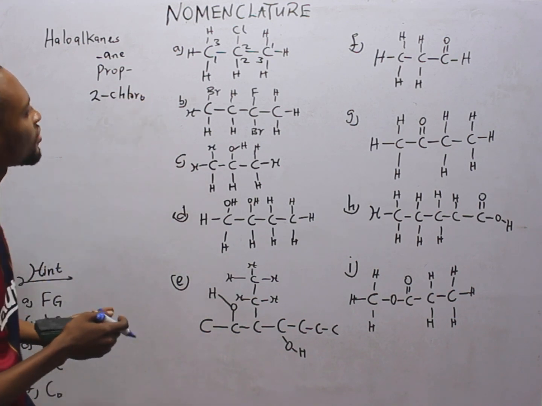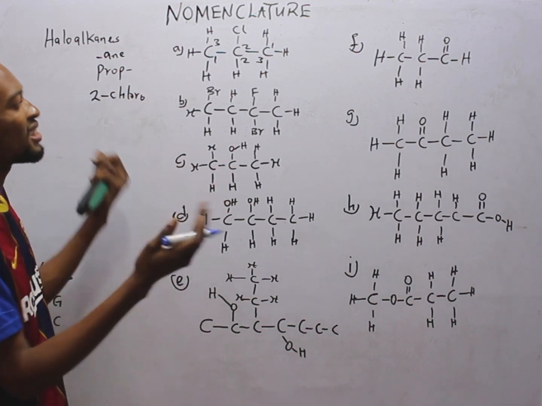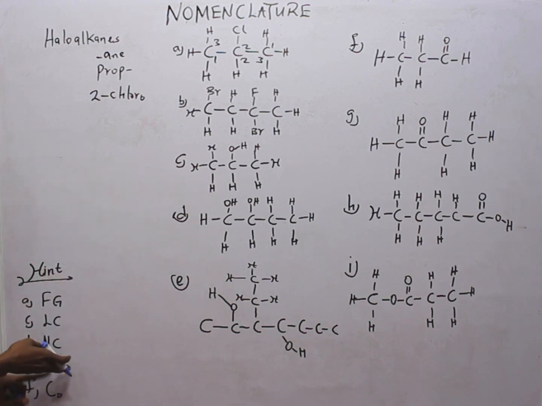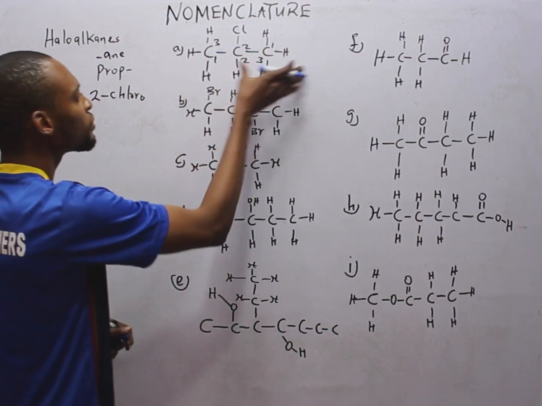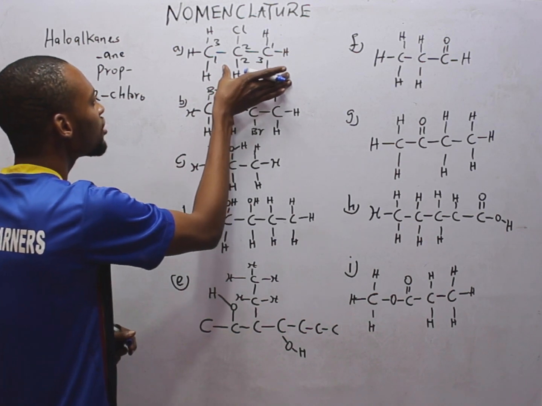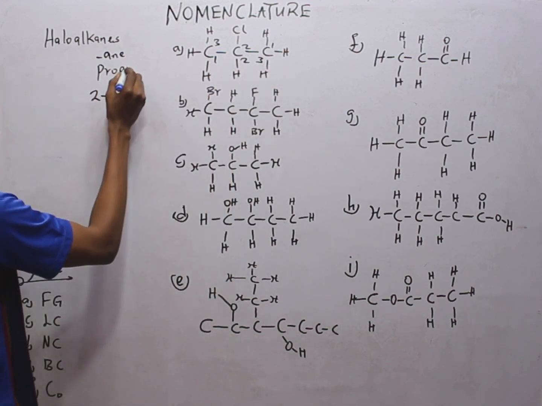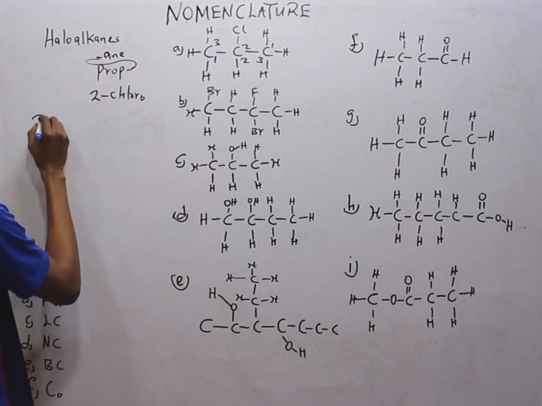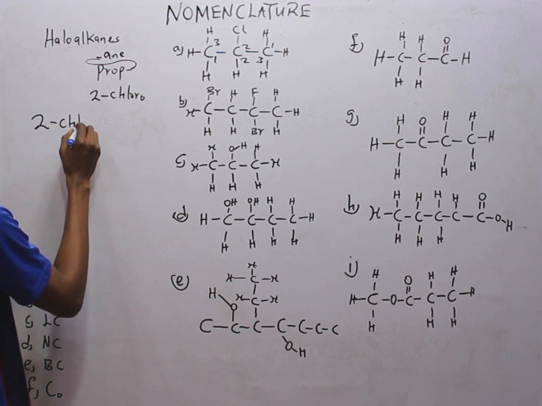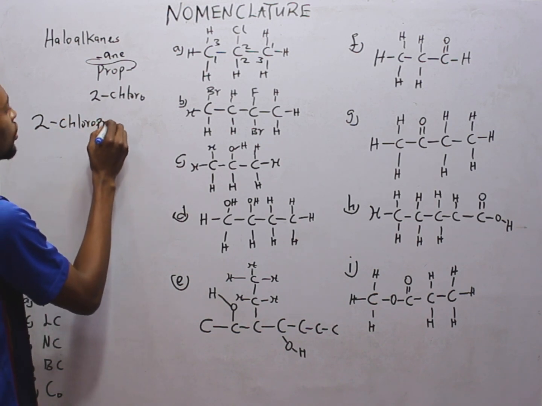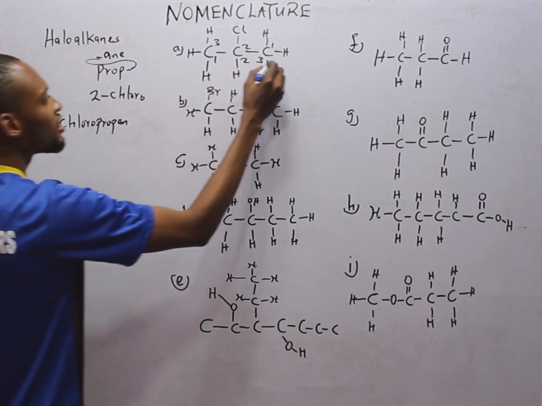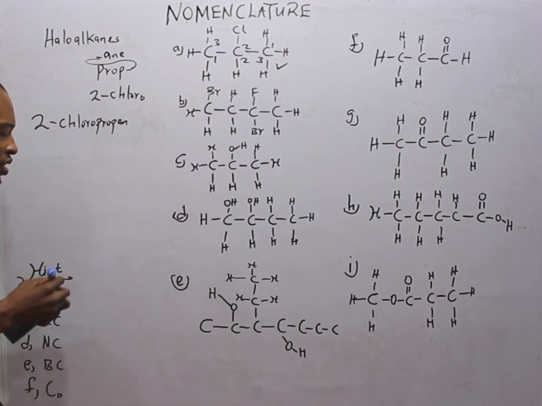What else? That is it. So, is there any branch? No, there is no branch. It is simply a straight chain, which means combining, this is propane, 2-chloropropane. This is the name for this compound.